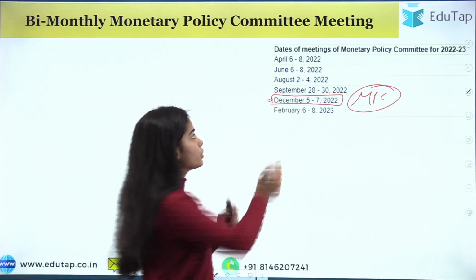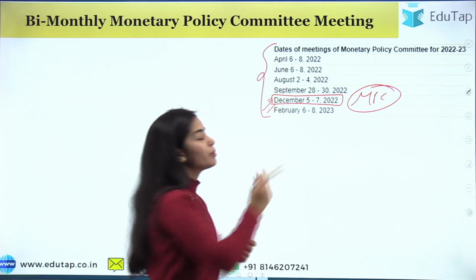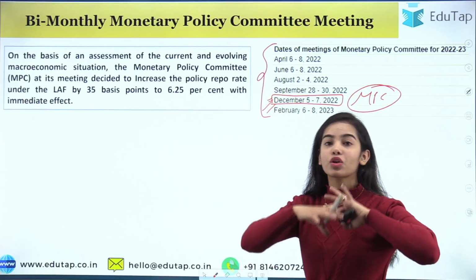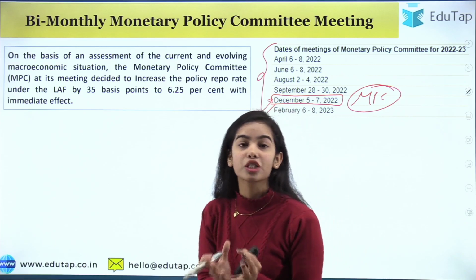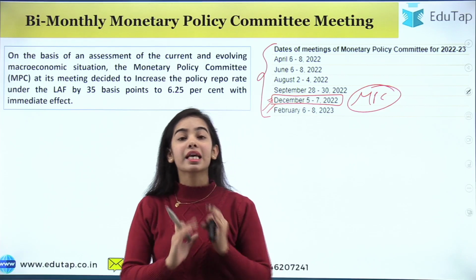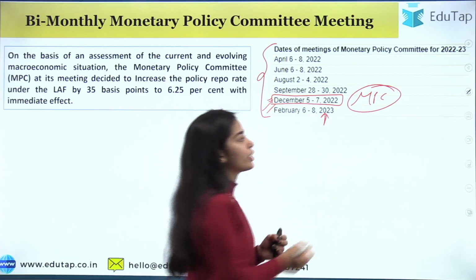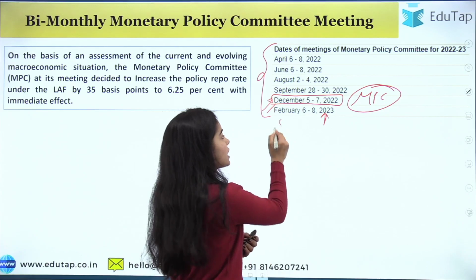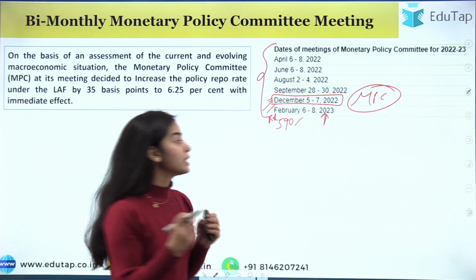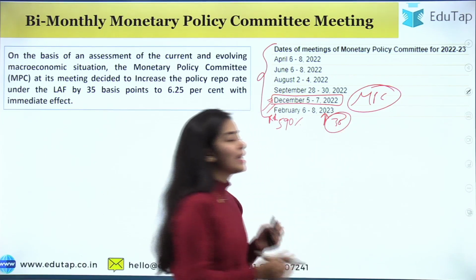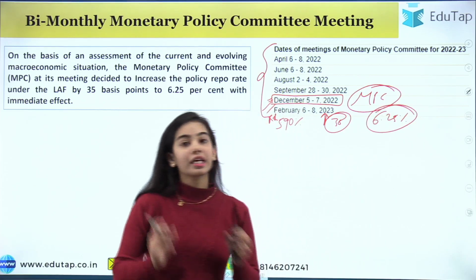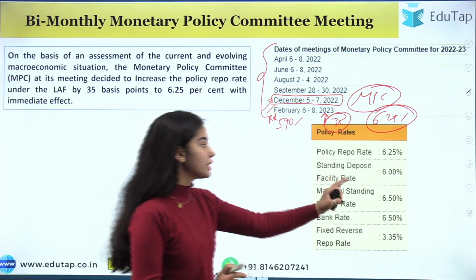This is the schedule that has been given, and according to the schedule, the meeting happened in December 2022. On the basis of the assessment of the macroeconomic situation of the country as well as the global situation, the Monetary Policy Committee has taken a decision to increase the repo rate by 35 basis points. The repo rate was 5.90% before, and it has been increased now by 35 basis points. That is, it has become 6.25% with immediate effect.